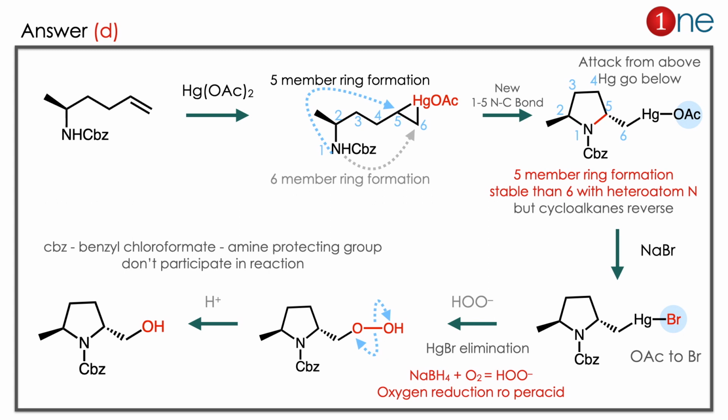Here you have to learn two important things. One is 5-member ring stability. If the ring has a heteroatom, a 5-member ring is very stable. Second thing is sodium borohydride and oxygen. It is a peroxide formation. If you don't know this peroxide formation, you might confuse it with reduction. It is used for demercuration.